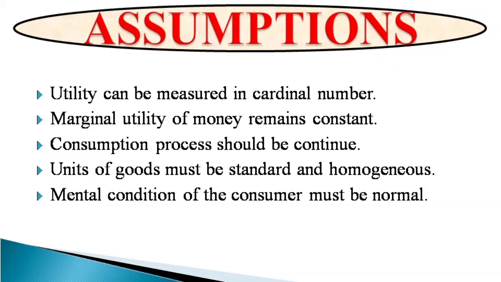Now let us discuss the assumptions of the law of diminishing marginal utility. Utility can be measured in cardinal numbers, that is, the utility received from the consumption of goods can be expressed in numbers such as 1, 2, 3, 4, 5, 6, etc. Marginal utility of money remains constant. It is because money is used as the measuring rod, so it measures the utility. If its marginal utility changes, it can't measure utility accurately.